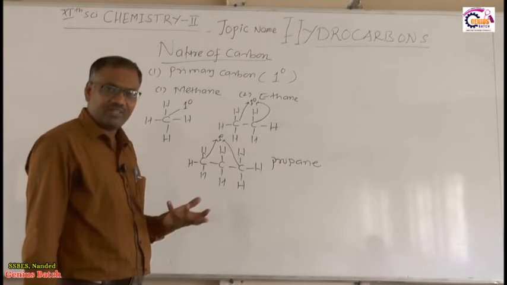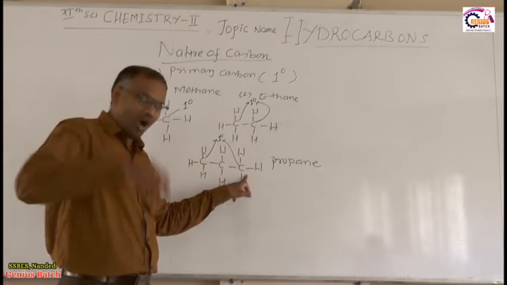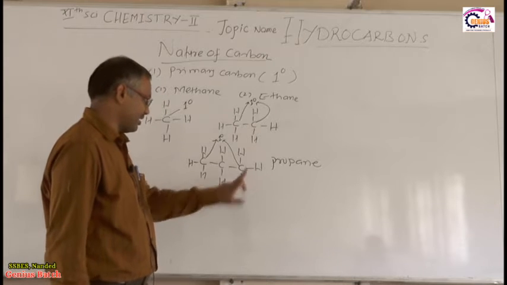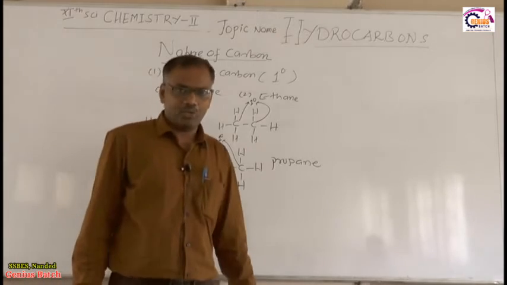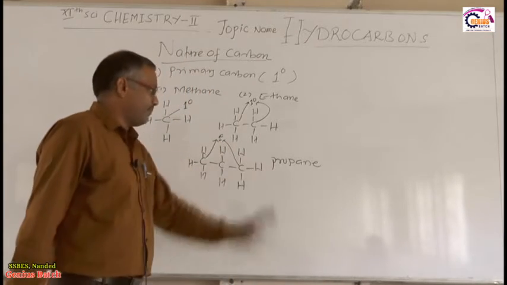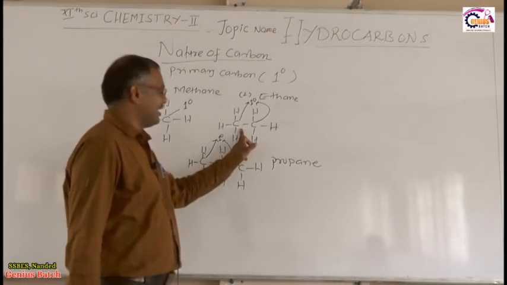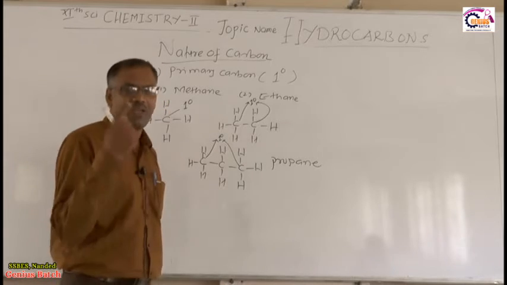Okay, so what is our definition for primary carbon atom? The carbon atom which is attached to only one other carbon atom. So therefore this is attached to only one other carbon atom, right? Okay. So that is, propane contains two primary carbon atoms. Ethane contains how many primary carbon atoms? Two primary carbon atoms. Methane contains how many primary carbon atoms?